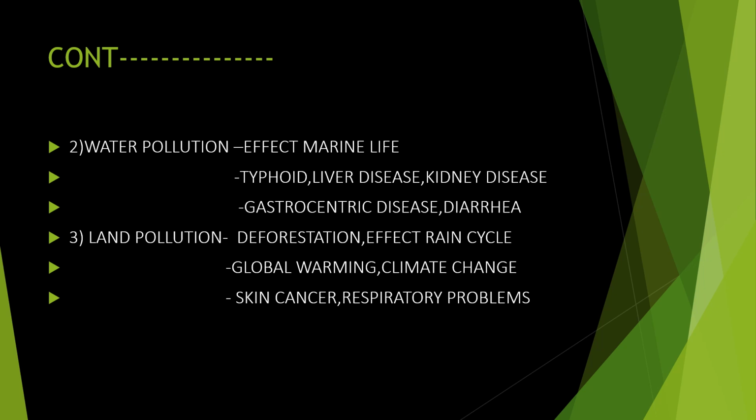Next is land pollution. What is land pollution? I told you in the earlier video about some of the land pollutions, and here also we have to discuss it. The first one is deforestation, that is cutting down of trees. Cutting down the trees affects the rain cycle. We know that water gets evaporated and later comes down as rain. When the trees are cut down, the rain becomes less, and so it will affect the living beings of the earth. So land pollution will affect in this way.